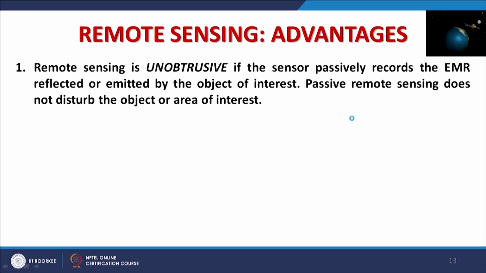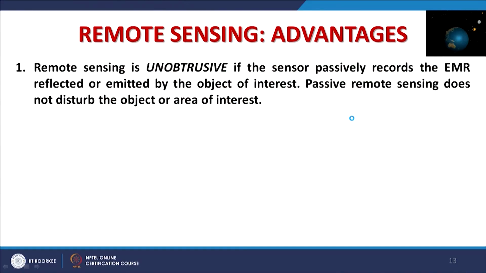Now there is a little bit more discussion on these advantages. Remote sensing is unobtrusive, that is, it is a passive thing, it does not destroy anything. It records the reflected or emitted energy by an object.